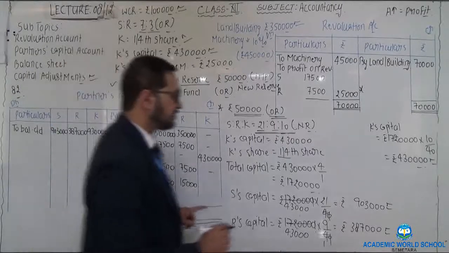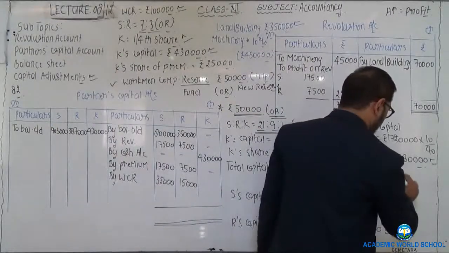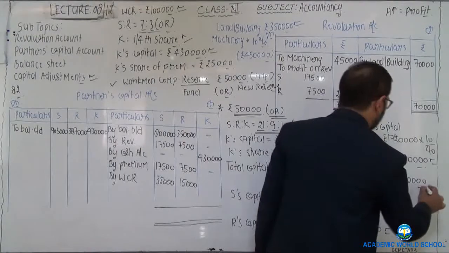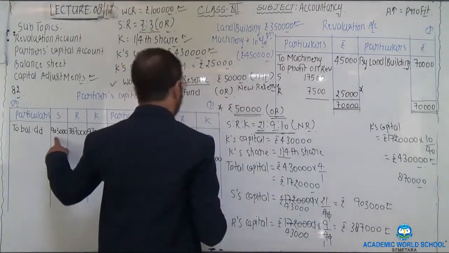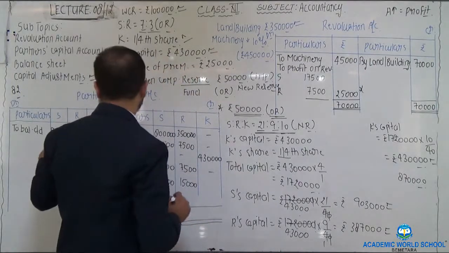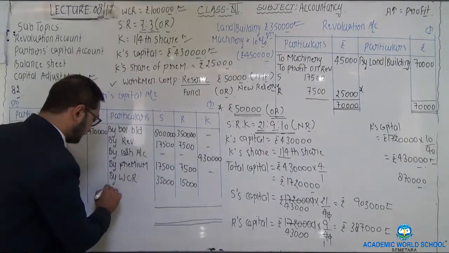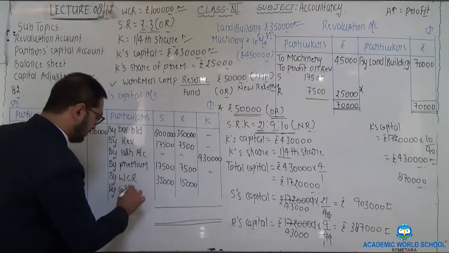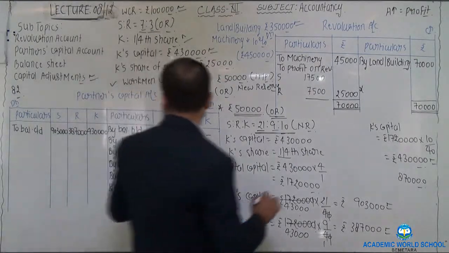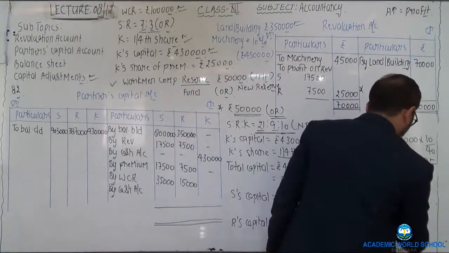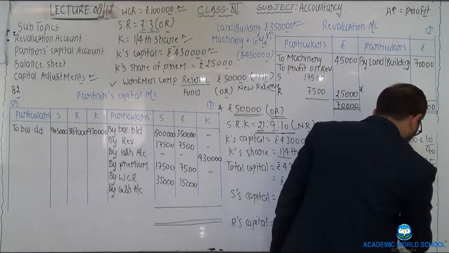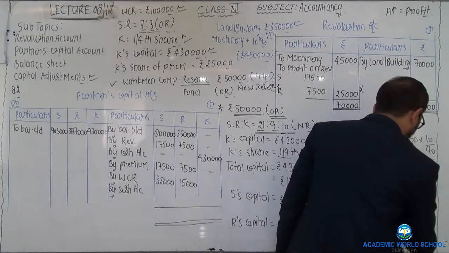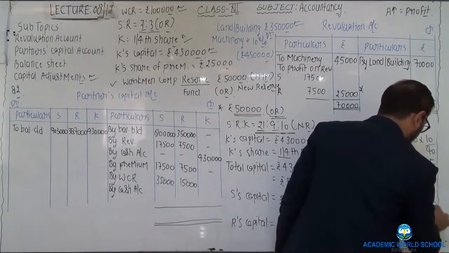Now make the total of both the sides. The total of the first partner on the credit side is 8,70,000, and his closing capital would be 9,03,000, which means he has to bring the balance amount. From 9,03,000, deduct 8,70,000.